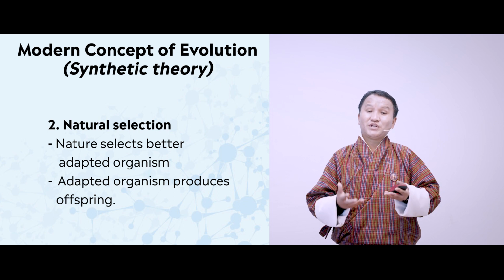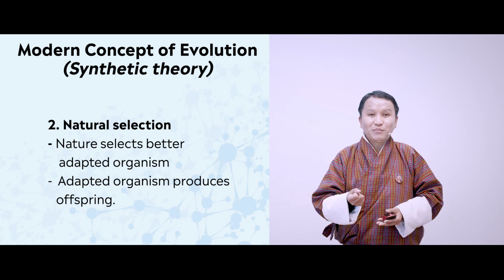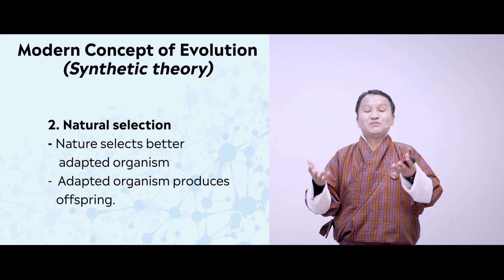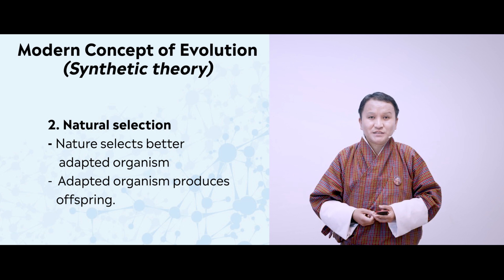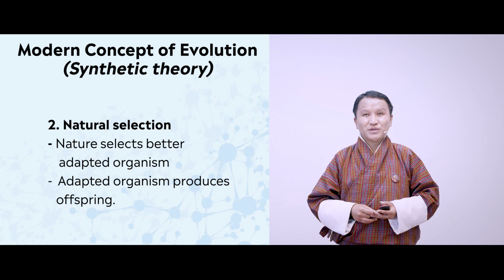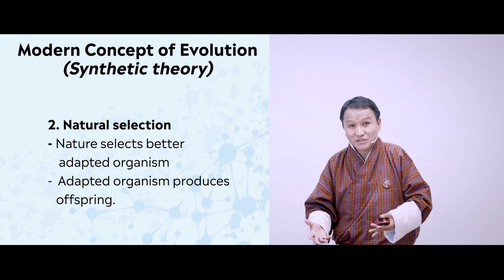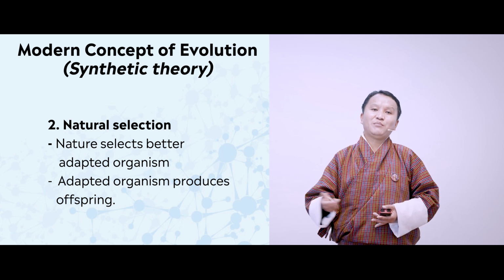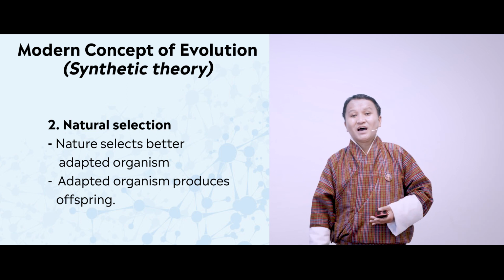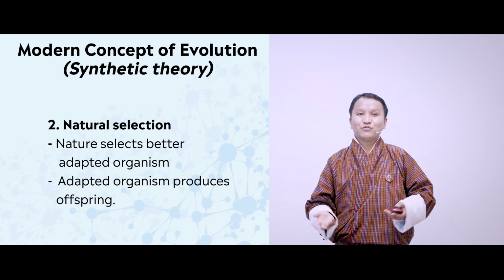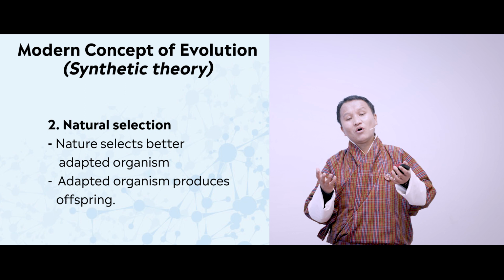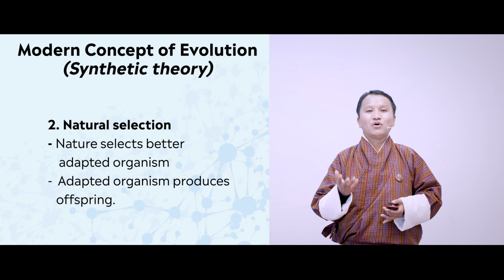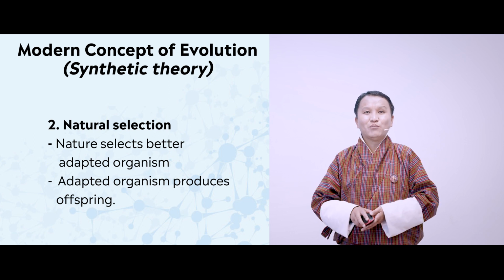Those offsprings which have the capability to survive will adapt to the changing environment and become adapted, and those adapted organisms will now start producing offsprings which also have the capability to respond to the climatic conditions. So these are the 4 theories of evolution which are widely accepted, but of all the 4 theories, the last one, the modern concept of evolution or synthetic theory, is the widely accepted and most recent one.